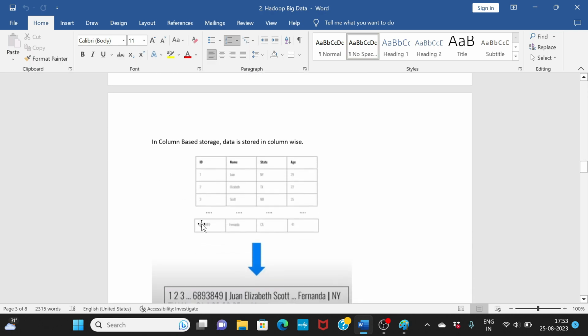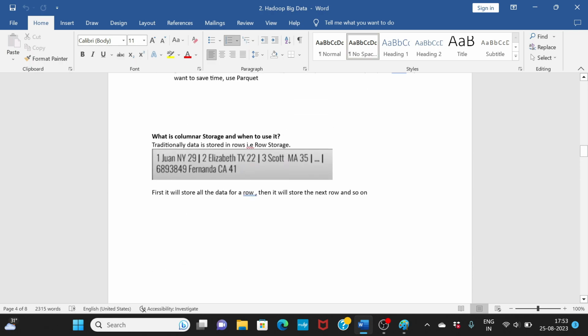Now, the advantage of this is that if you want to get the data of a complete row, let's say you want the data of Elizabeth, it is stored in one block, so you can retrieve it. The disadvantage is that if I just want names, John, Elizabeth, Scott, because they are stored row by row, only after this entire row will the other data be stored. So even though I want one column, it may be stored in different data nodes or data blocks. That is one disadvantage.